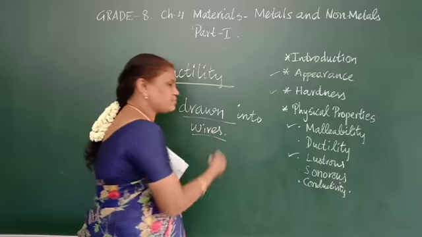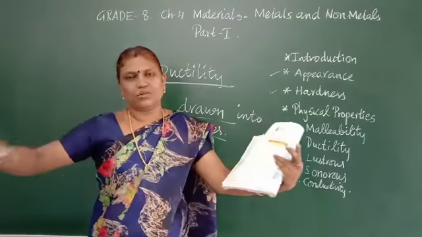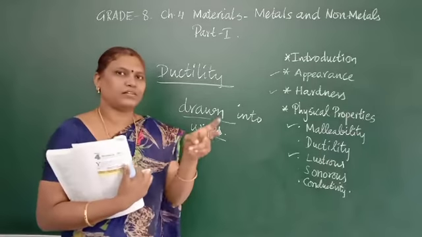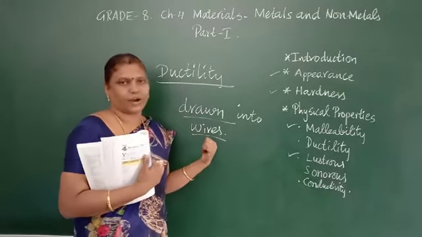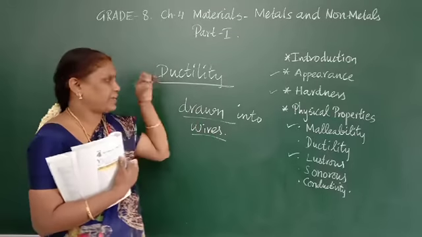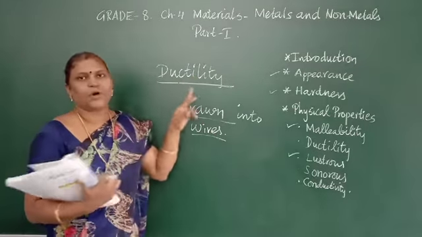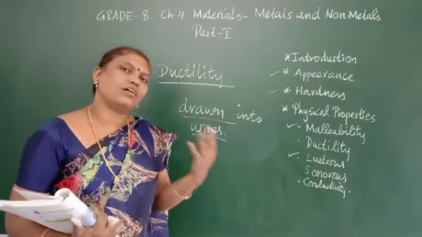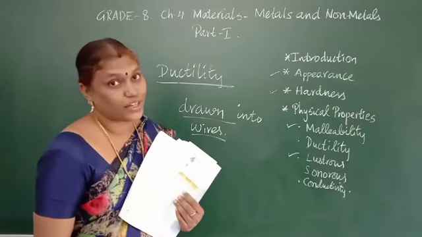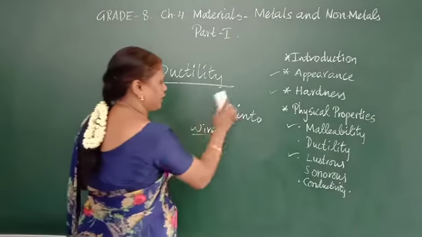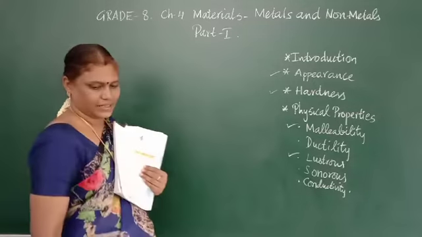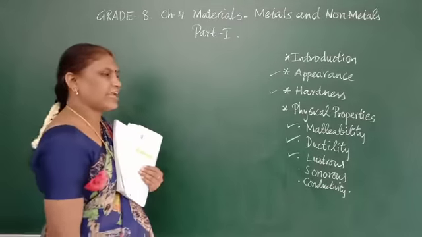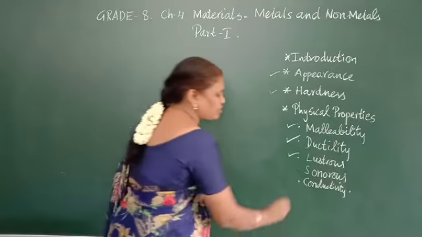So drawn into wires means it can be made into thin wires. That is why we have aluminium cables, and copper and iron are all made into wires. That nature of making into wires is called ductility. Only metals are ductile, non-metals are non-ductile. I am telling you the difference, as we are dealing with the physical properties of metals and non-metals. So what is ductility? It can be made into wires, except for some metals.